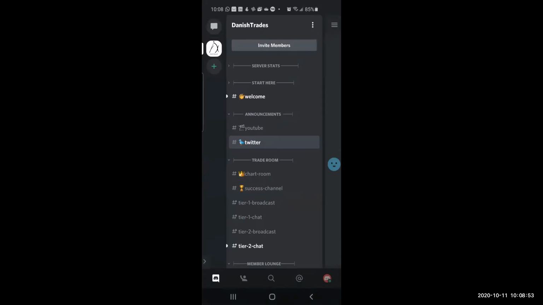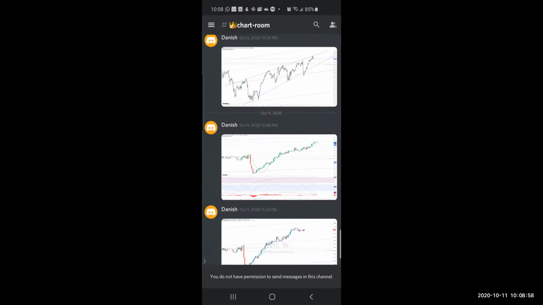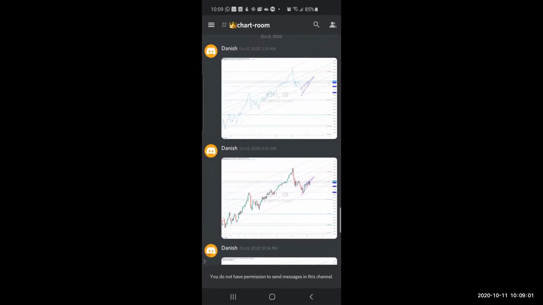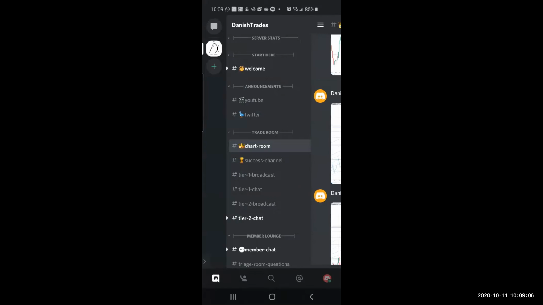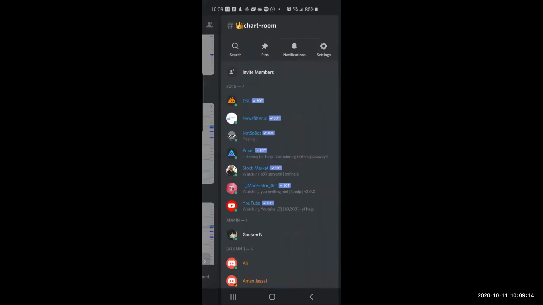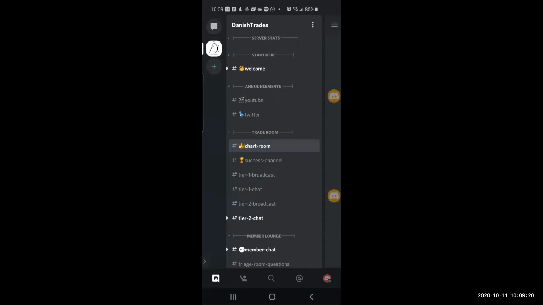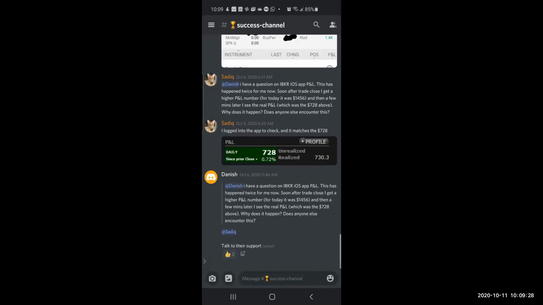Next in line is the chat room. For now, it's just me, but people who are very good at charting are more than welcome to come and post in this room. But first, they have to know how to do the charting. Again, the pins are the same thing. You can use the pins however you like to refer to the messages that are pinned in this thing. Then is the success channel, where people are posting what they did or not while they were trading.